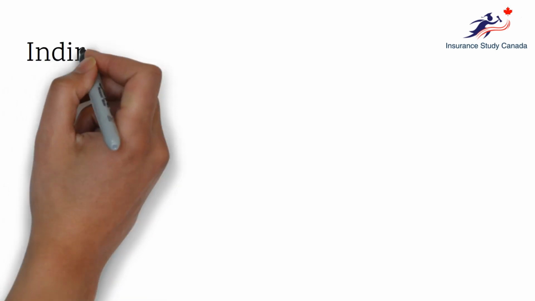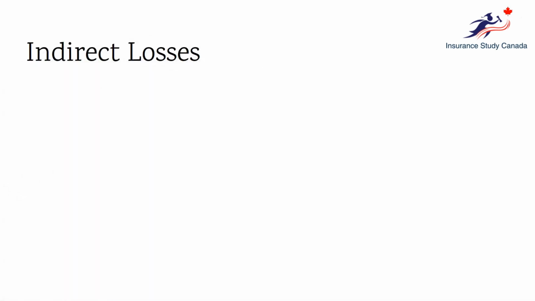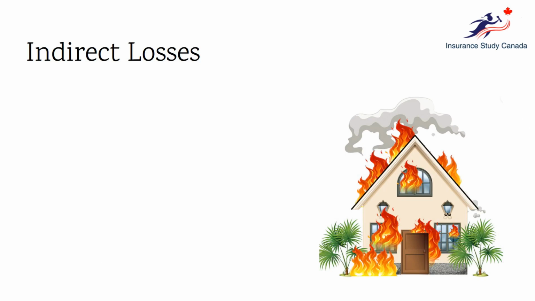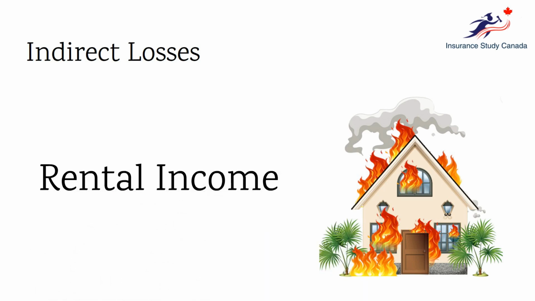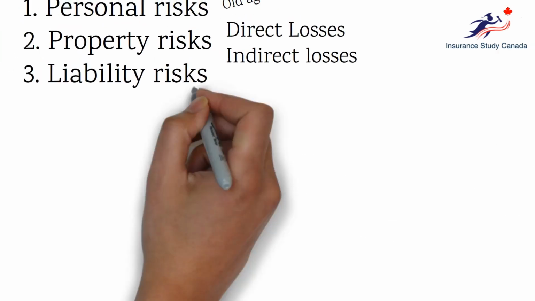And if we talk about indirect losses, these are losses that occur because of the direct losses. For example, there is a fire in the house, the fire happened due to smoking, and then the house collapsed, and the person was earning income from the rent of the house. If the house was damaged, the person is not earning any income. So in this case, fire is the direct loss which damaged the house, and loss of earning is the indirect loss which has occurred because of the direct loss. I hope you have cleared these points.